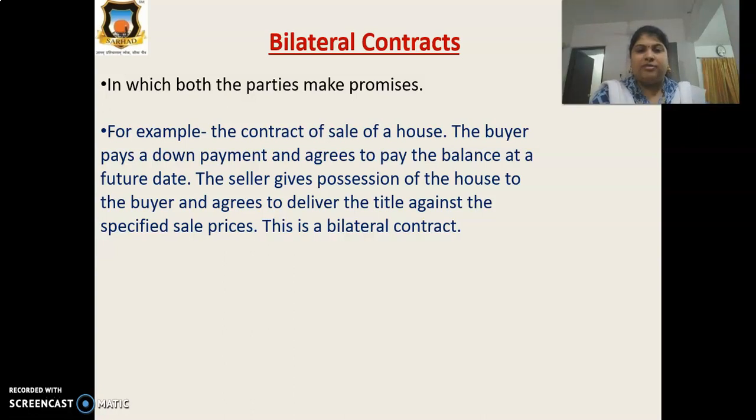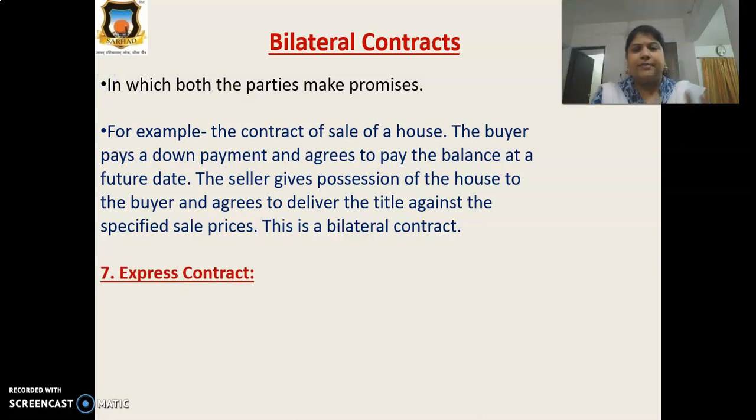It means today I took that house. Suppose I am buying the house for 10 lakhs, and 2 lakhs is my down payment. Then after one month, I am going to give him the remaining 8 lakh rupees. Now my house owner says, okay, you can use this house from today. It means this is a bilateral contract. Today I made some payment, and in the future I will do something. It means both the parties make promises.